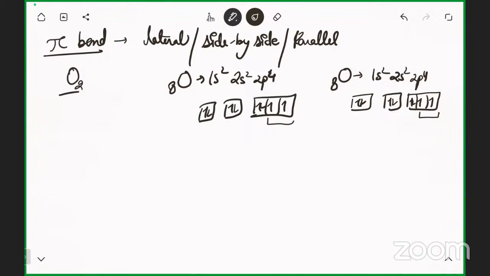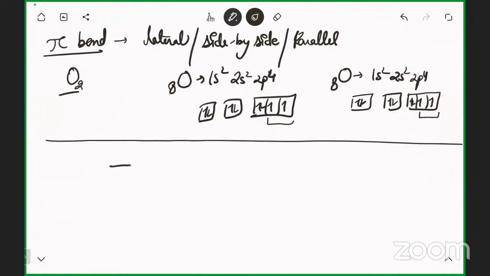Sigma and pi. One will form the sigma bond and one will form the pi bond. Just remember one thing: if only a single bond is present, then it is sigma. If a double bond is present, one sigma, one pi. If a triple bond is present, one sigma and two pi bonds. Clear?